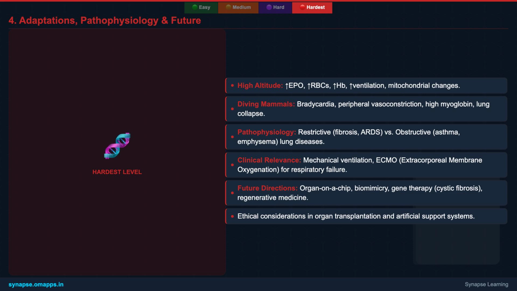In clinical settings, understanding respiratory organ function is critical for treating conditions like asthma, emphysema, and pulmonary fibrosis. Moreover, advanced medical technologies like mechanical ventilators and extracorporeal membrane oxygenation, or ECMO, directly apply bioengineering principles to support or even temporarily replace failing respiratory systems, highlighting the profound impact of this knowledge on human health and survival.